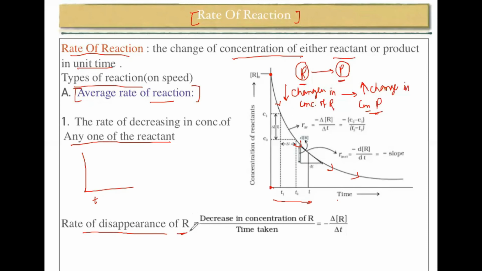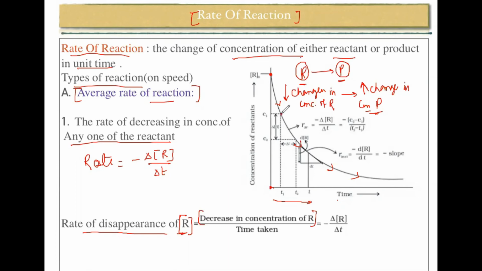So the rate of disappearance of R, or reactant, is equal to the decrease in concentration of R divided by time taken. So here rate is equal to minus delta R divided by delta T. You can see this is the point from here to here.